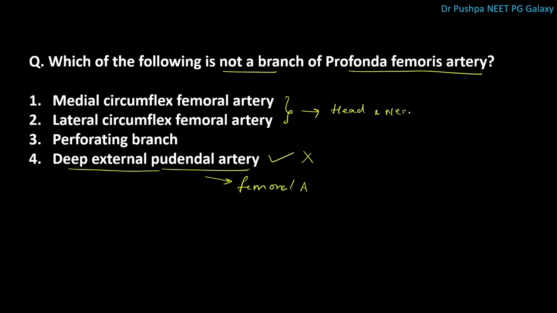Whereas the perforating branch supplies the muscles in the posterior compartment of thigh. Deep external pudendal artery is a branch of femoral artery. This profunda femoris is also a deep branch of femoral artery.